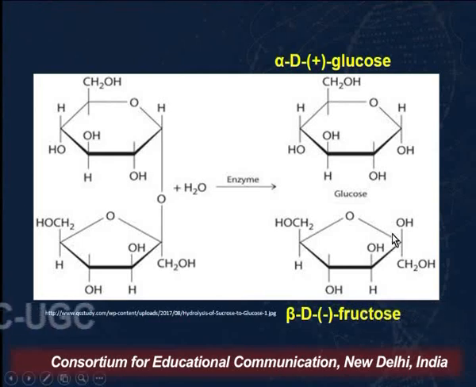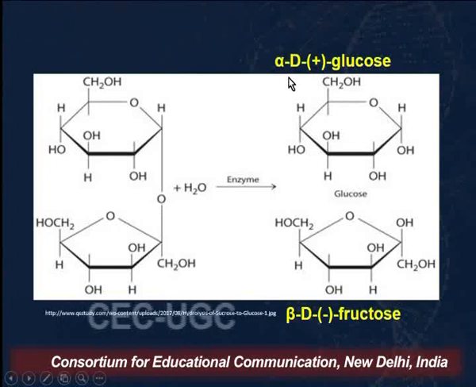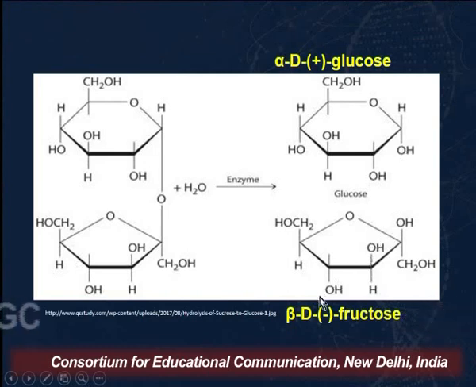Now you know what alpha signifies here. The OH at the anomeric carbon is pointing downwards, whereas in the beta form, this OH is pointing upwards. This is the difference between the two.